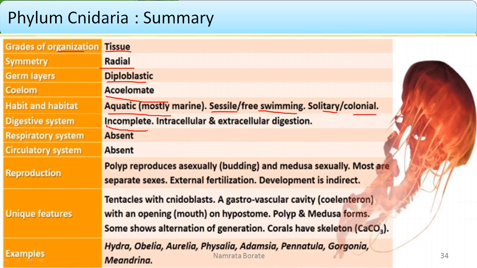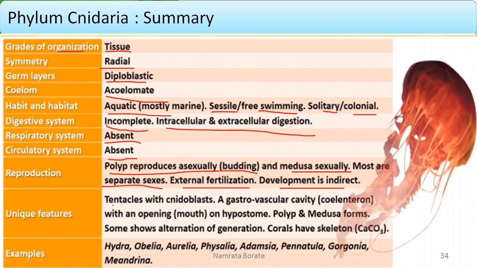The digestive system is incomplete. Intracellular and extracellular digestion are present. There is an absence of a respiratory system and an absence of a circulatory system. Reproduction: the polyp reproduces asexually by means of budding, and the medusa reproduces sexually. In most of them the sexes are separate. There is the presence of external fertilization.